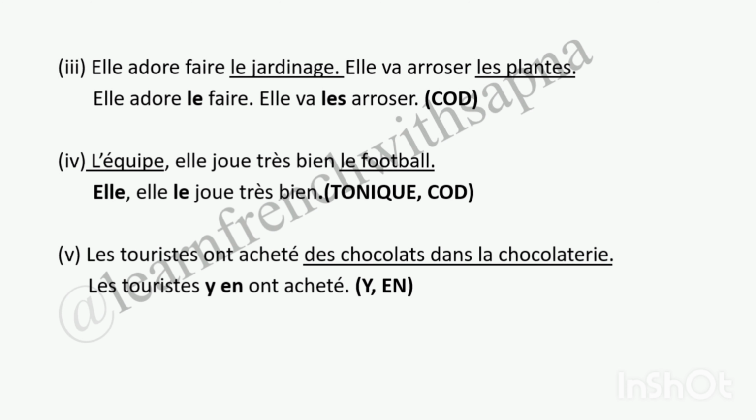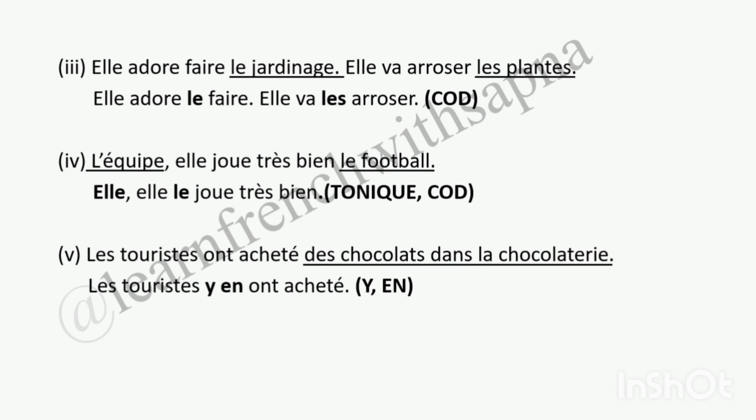And since faire is written in infinitive form, we will write le before faire. In the second sentence, elle va arroser les plantes. So les plantes also gives an answer to COD, quoi, and we'll write LES before arroser. So the sentence becomes: Elle adore le faire. Elle va les arroser. Since both sentences are different, you have to write pronoun personal in the respective sentences.